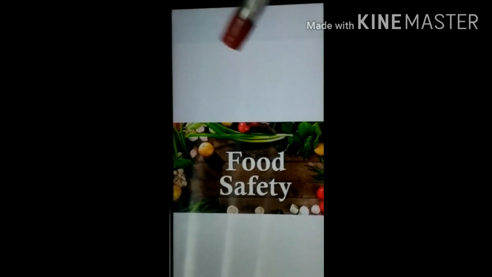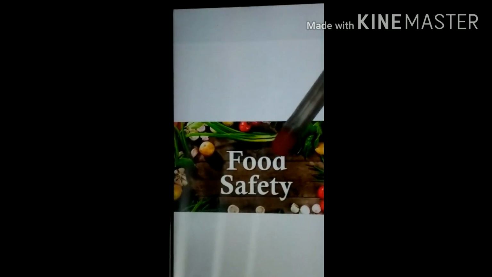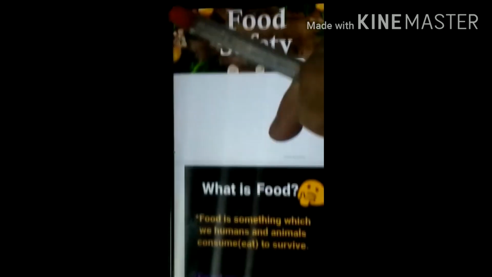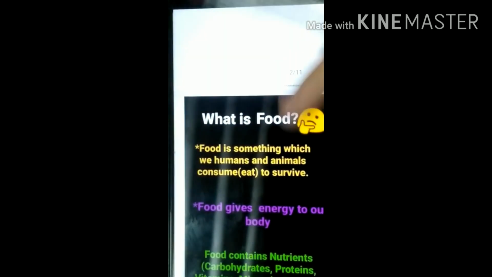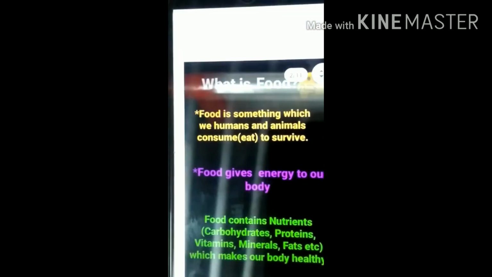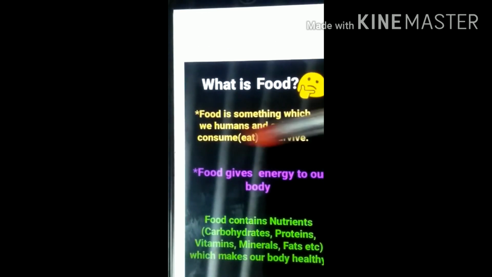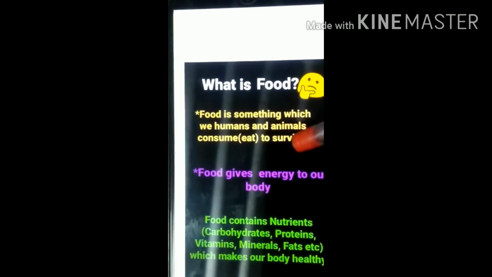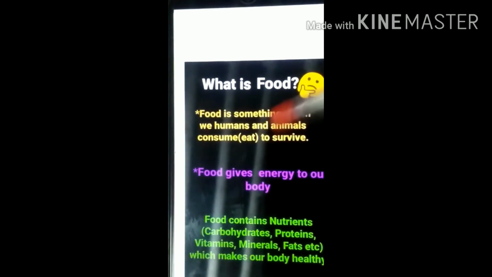So today in our class we are going to learn the chapter food safety. So let's start. So what is food? As you all know, food means what? Food is something which we humans and animals consume to survive. Something which we eat to survive.